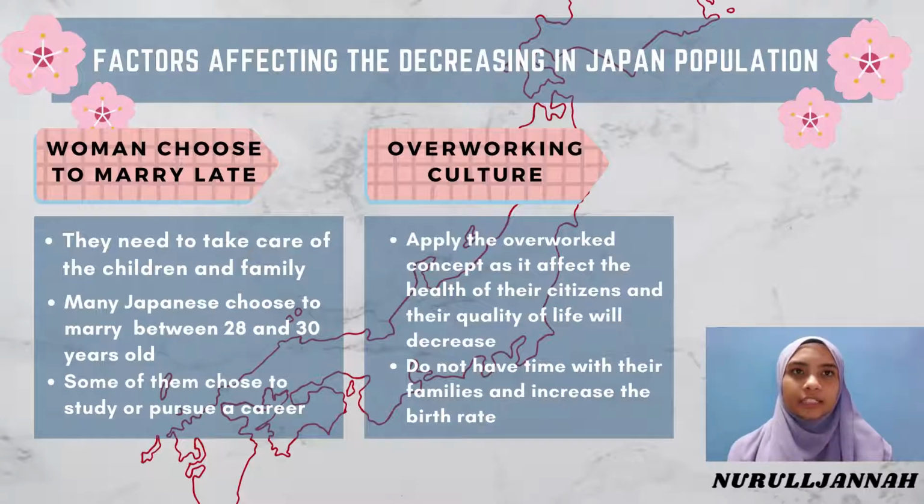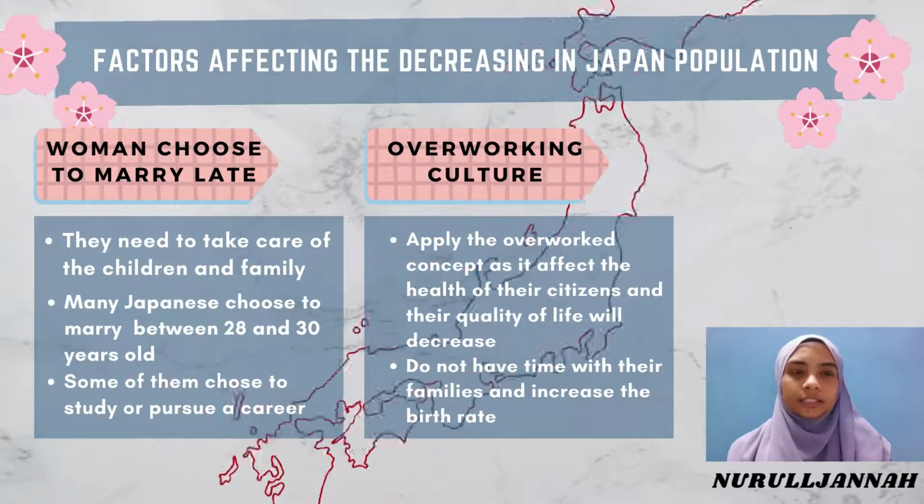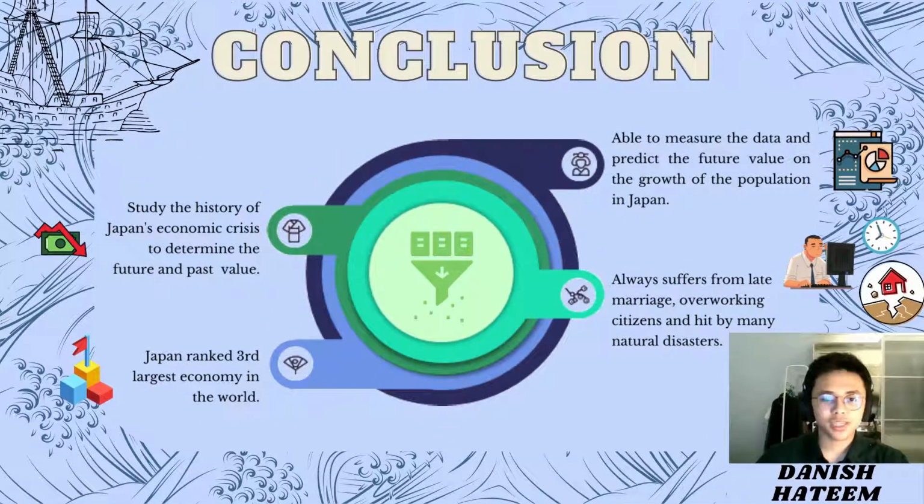Next is the overworking culture. Japanese people should not apply the overwork concept, as it will affect the health of their citizens and the quality of life will decrease. If they are too focused on work, they don't have time with their family, and this decreases the birth rate.